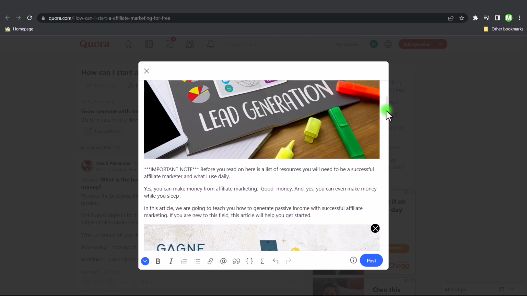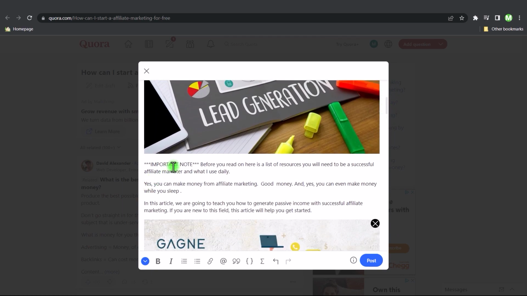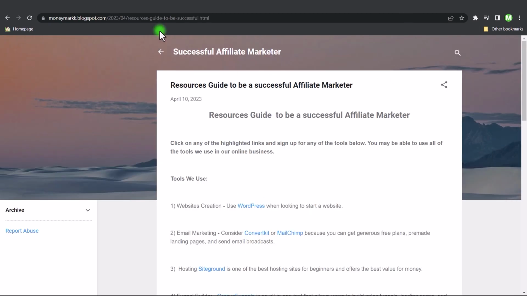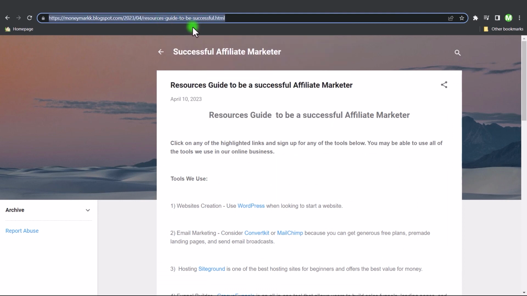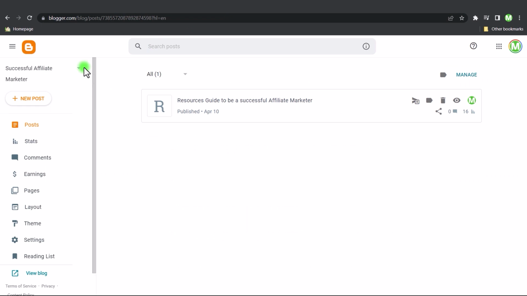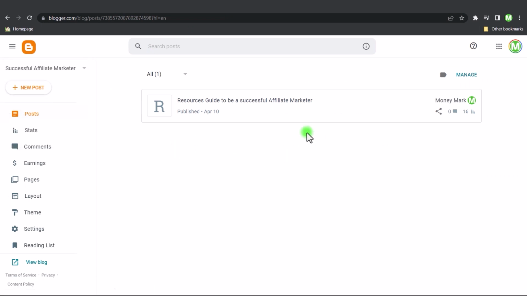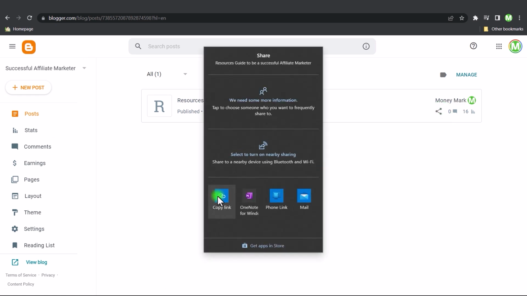And what we need to do now is to put our links back in. As you can see, important note, before you read on, here's a list of resources that you would need to be a successful affiliate marketer and what I use daily. So we just want to put our link back in here. To do that, we're going to go back to our resources guide, copy that link. You could do it from here, or you could just go back to Blogger, go to your blog. And as you can see, you have your post here. You can simply click share and copy the link.